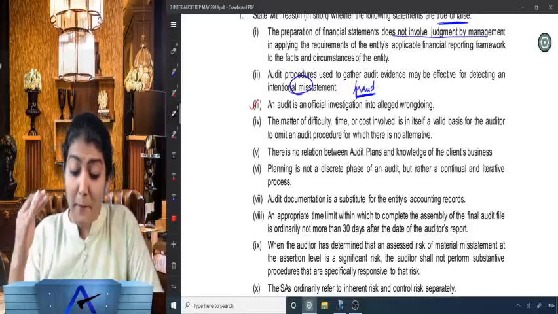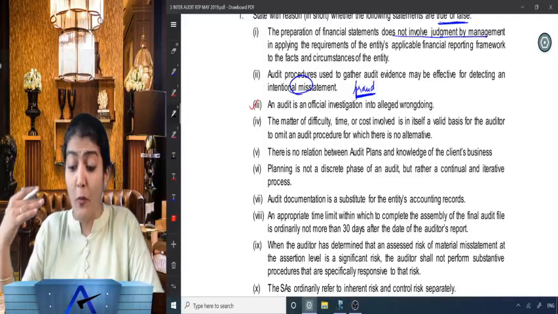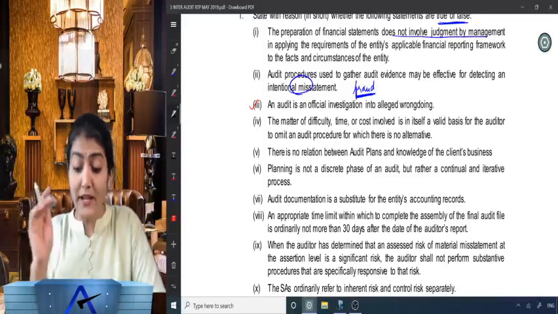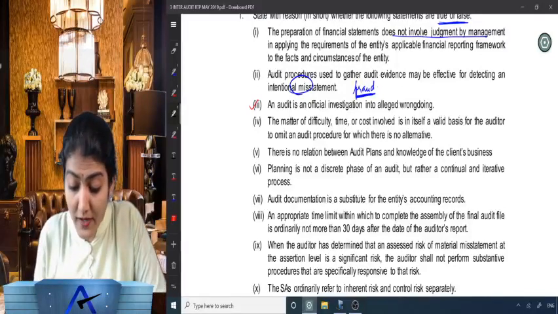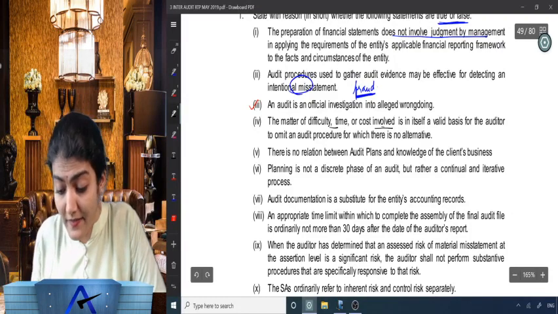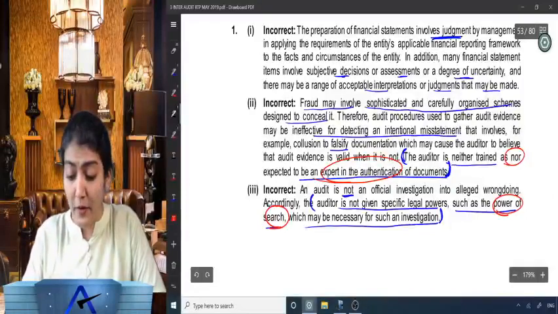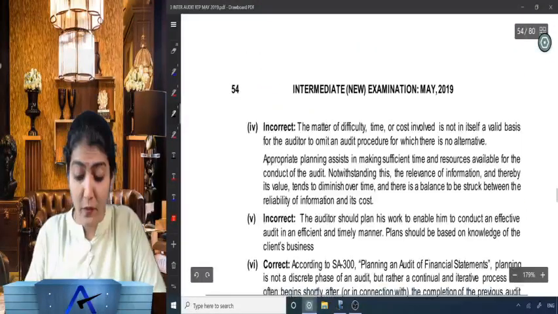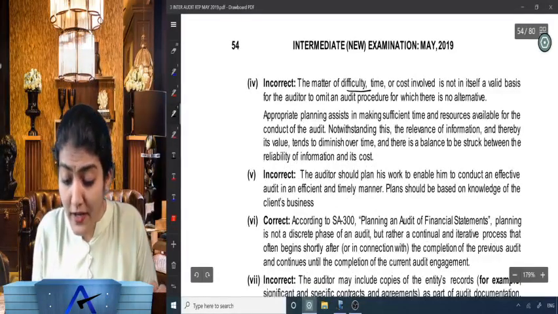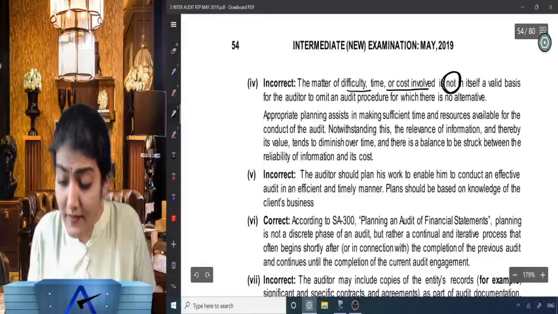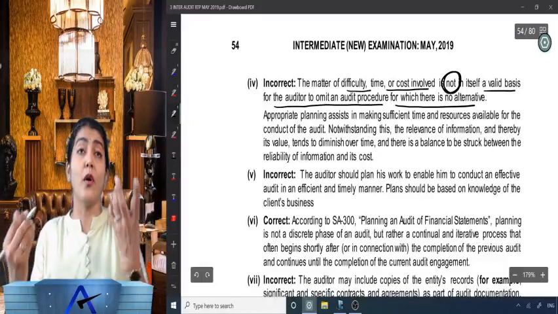Yes, wonderful. The matter of difficulty, time or cost involved is in itself a valid basis for the auditor to omit an audit procedure for which there is no alternative. So the matter of difficulty, time or cost involved is in itself not a valid basis. So what do we need to write in the answer? No. Just because it will take more time, just because more cost will be involved, will you skip that particular audit procedure? No. The matter of difficulty, time or cost involved is not in itself a valid basis for the auditor to omit an audit procedure for which there is no alternative.